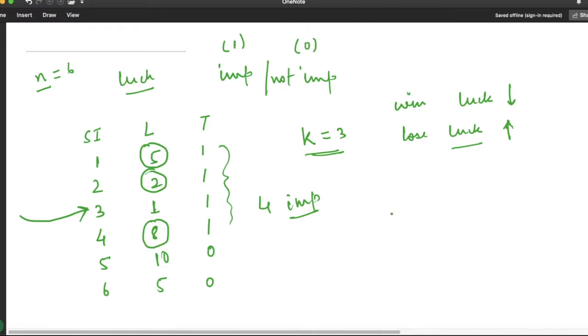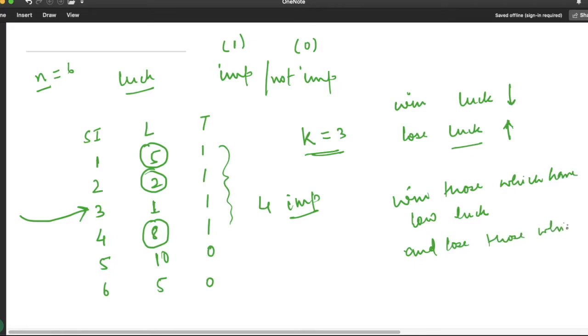Means we have to win those which have low luck balance, and we have to lose those which have maximum luck.